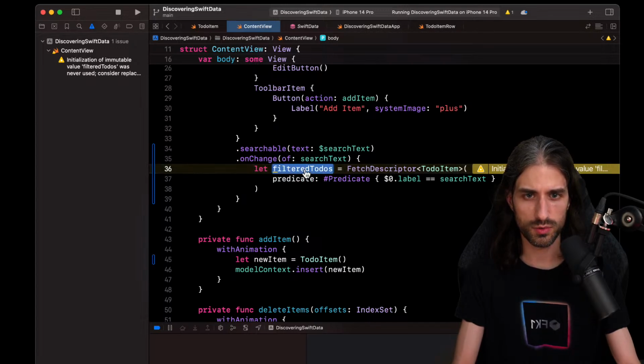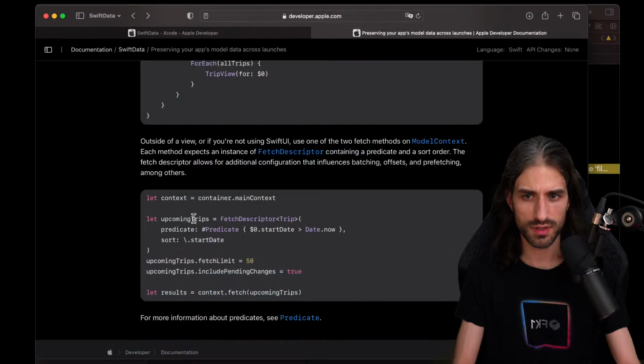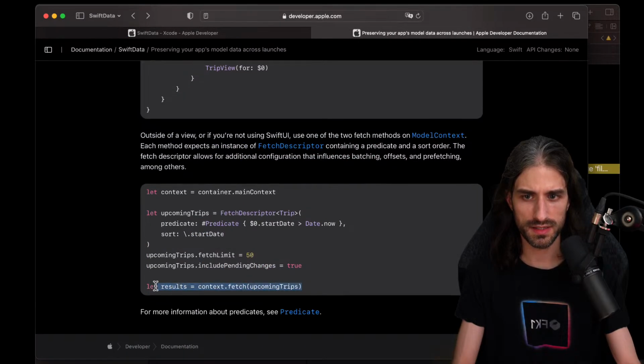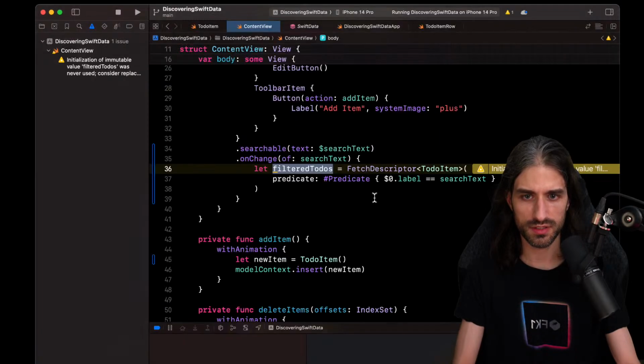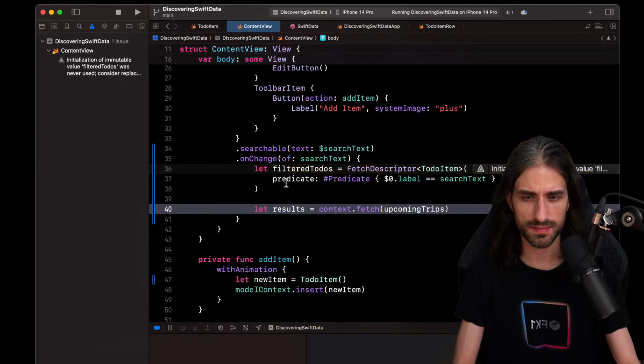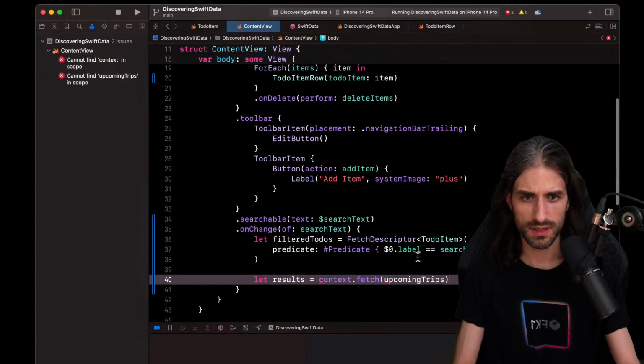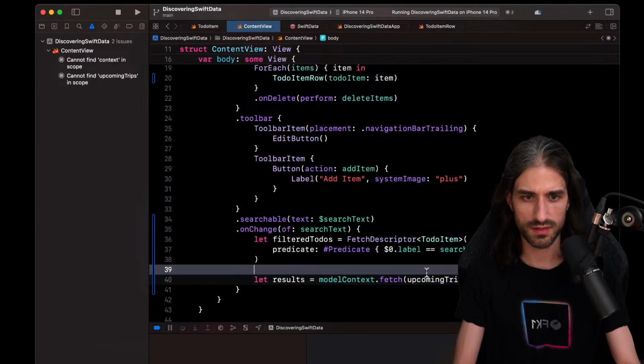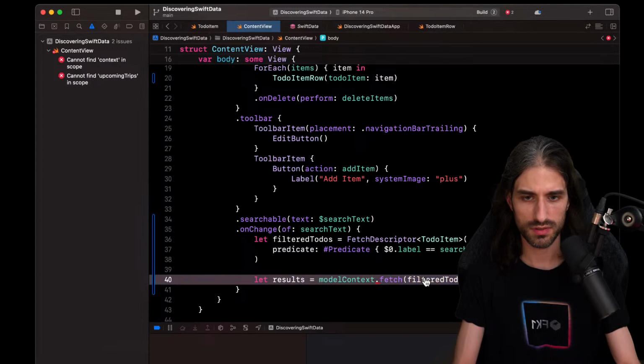And then what do I do with my filtered to-dos? I need to get my results using the context. So something like that. The context here is called the model context, and it's called filtered to-dos.